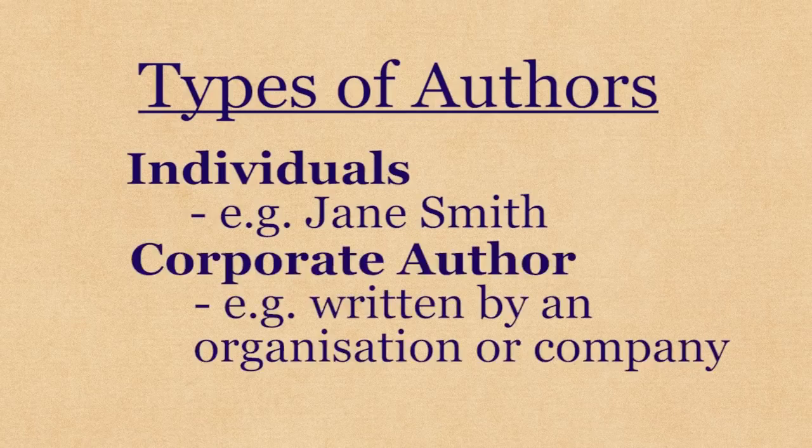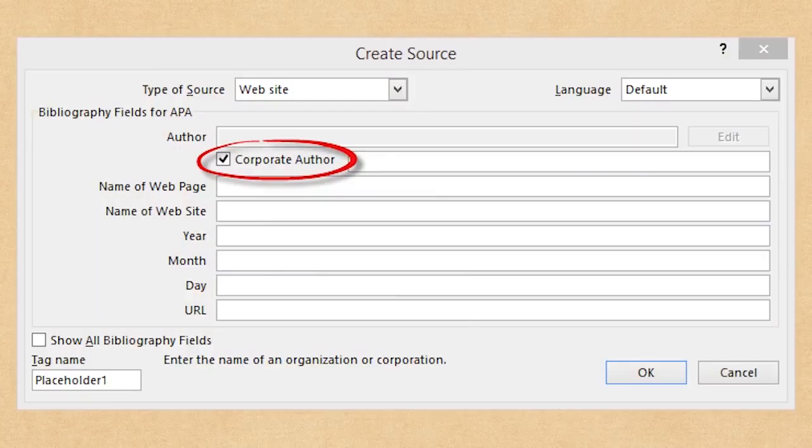The other broad category is corporate author. This means that the source that you are using has been written by someone within a company or government organization, for example. You may not know their first and last name, so you will need to use the company name. Within Word, if you are using a source written by a corporate author, you must ensure that you click the corporate author checkbox, which is located underneath author.